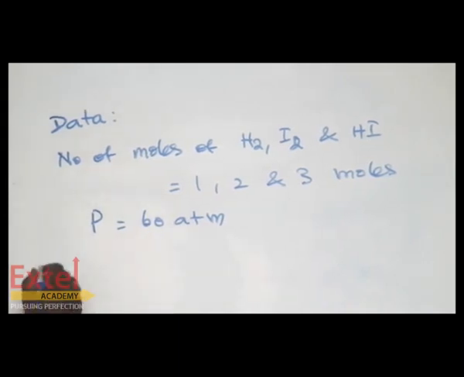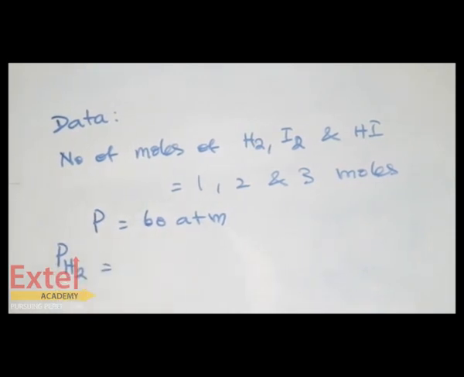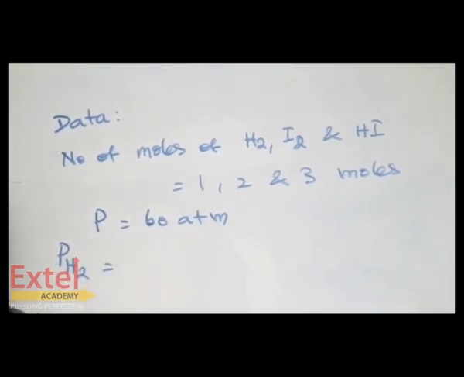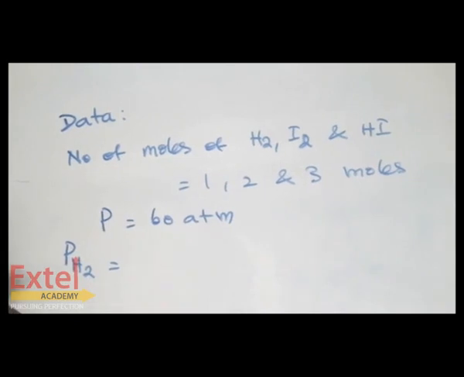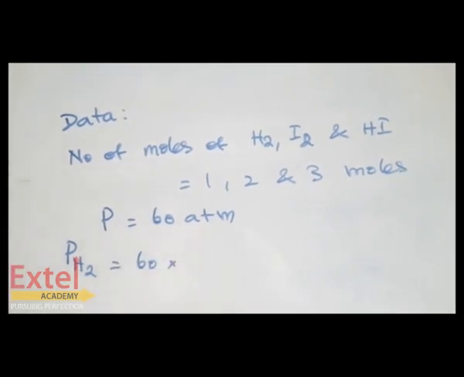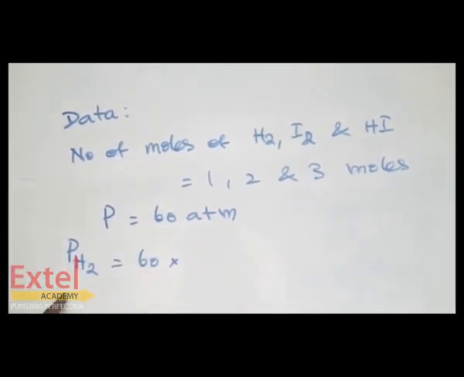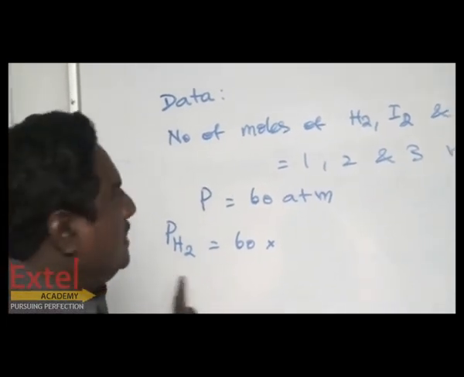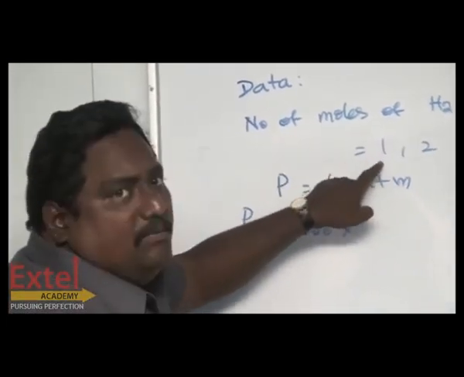Let's see the partial pressure of hydrogen first. What is the formula for partial pressure? Total pressure into mole fraction. What is the total pressure here? 60. So 60 into the mole fraction of hydrogen. How many hydrogens are there? 1.